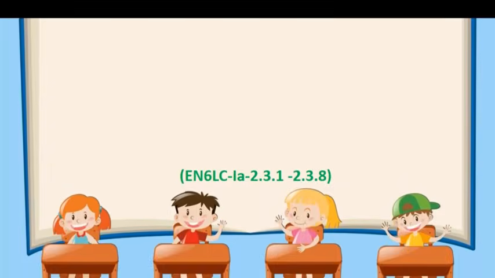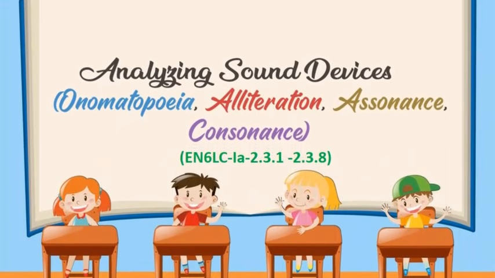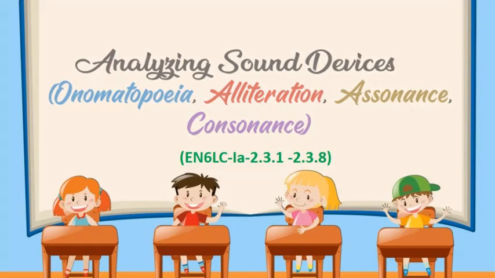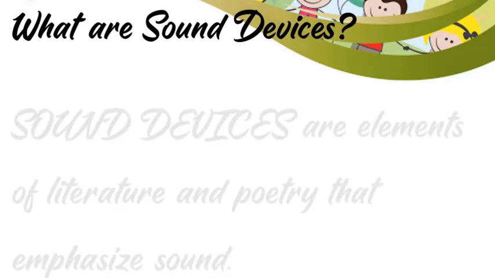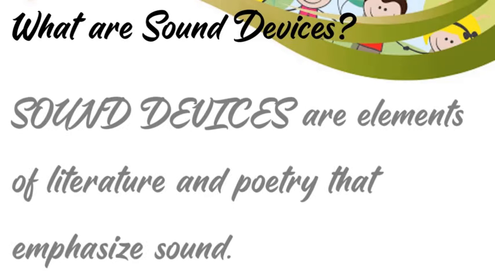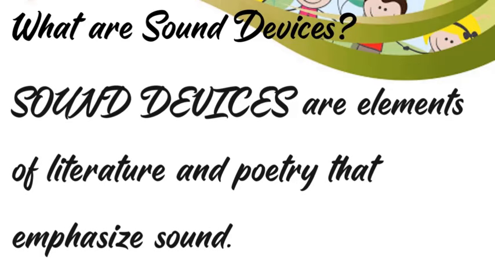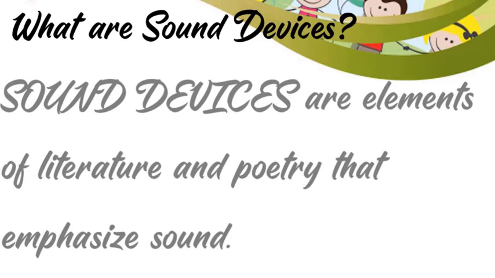Our learning session today. Our topic is about analyzing sound devices: onomatopoeia, alliteration, assonance, and consonance. What are sound devices then? Sound devices are elements of literature and poetry that emphasize sound. They are poets' tool to hook the readers like us.